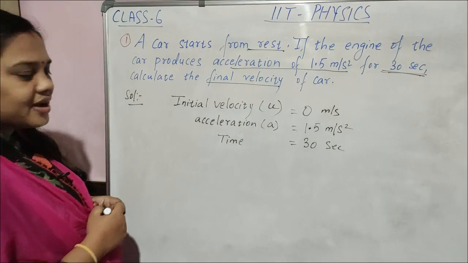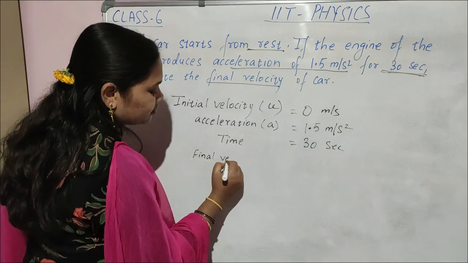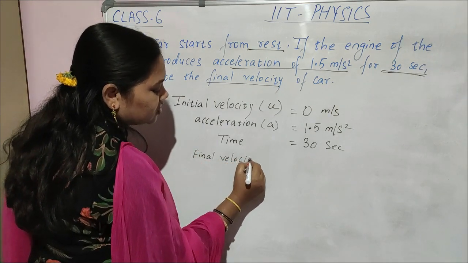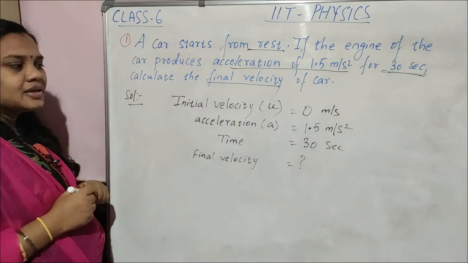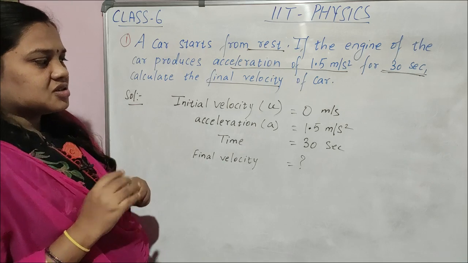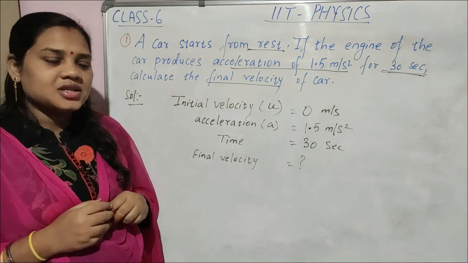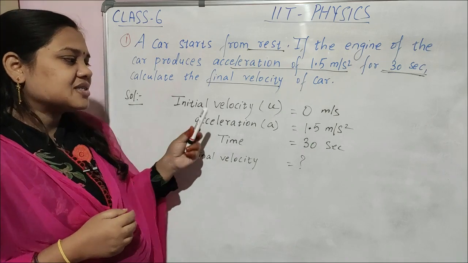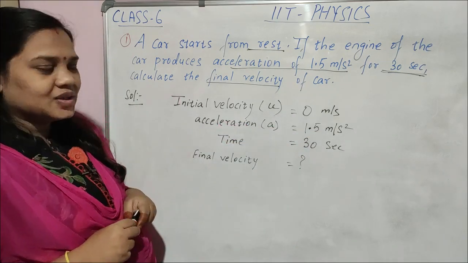And what do you have to find? Final velocity. Question mark, you have to find here. Okay. So we have initial velocity 0, final velocity we have to find, acceleration 1.5 meter per second square, and time is 30 seconds. So you can see both are in SI units.